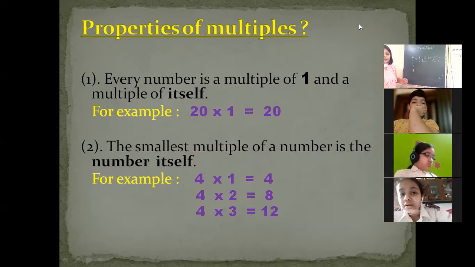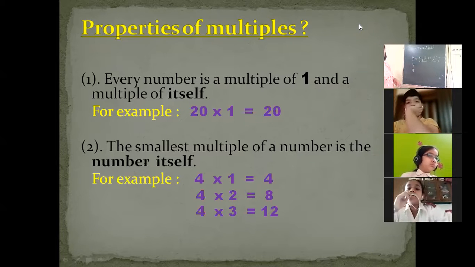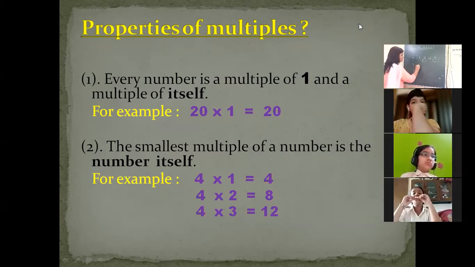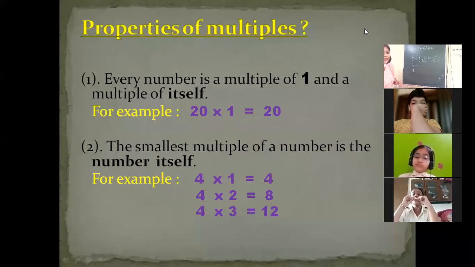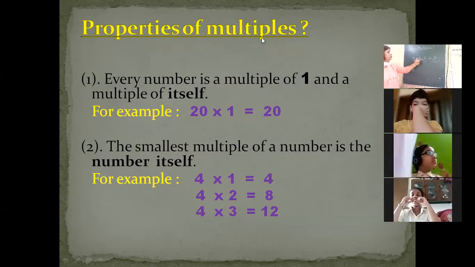Tables of this number. Yes, beta, you can take any of the numbers. You can take any number. But simply what you are going to do, you are going to multiply that number by 1 first, then 2, then 3, then 4, then 5, and so on. Similarly, can you find out the multiples of 7? Can you find out?